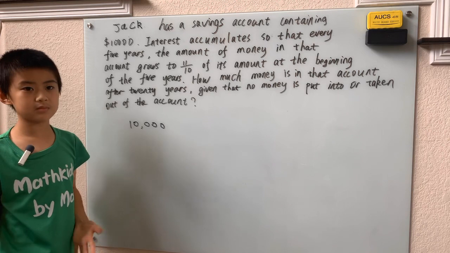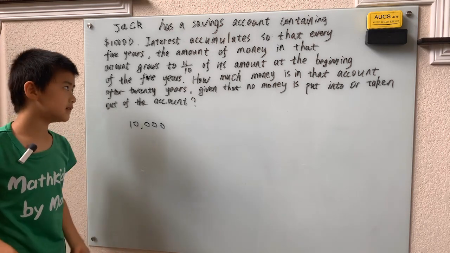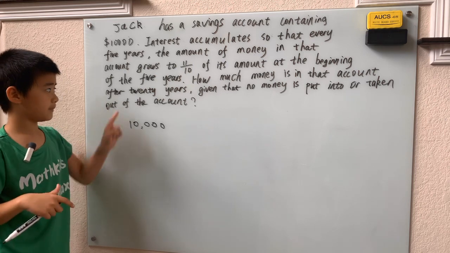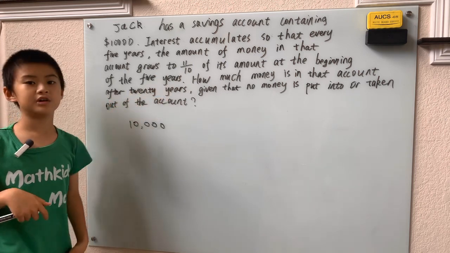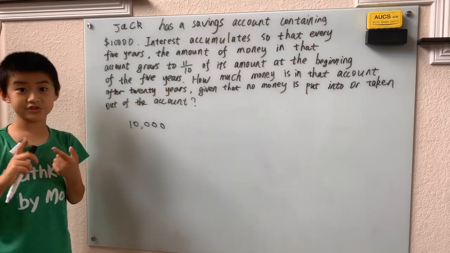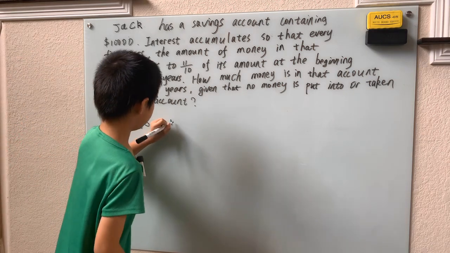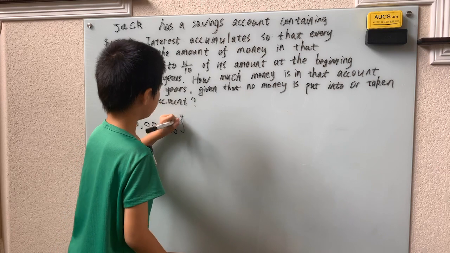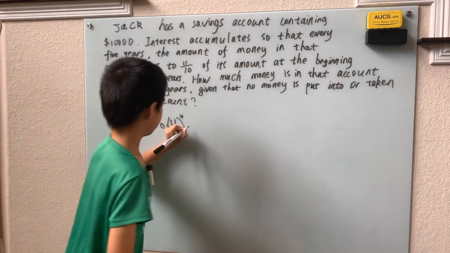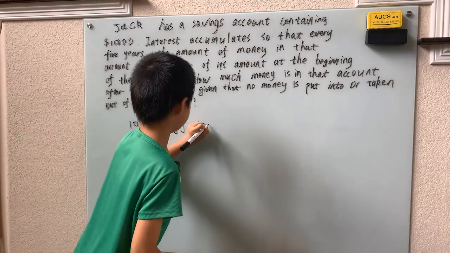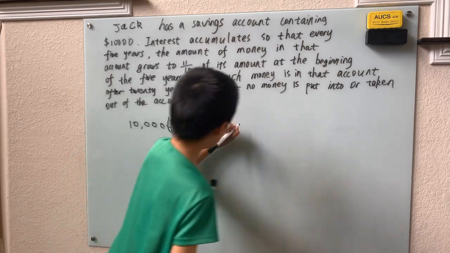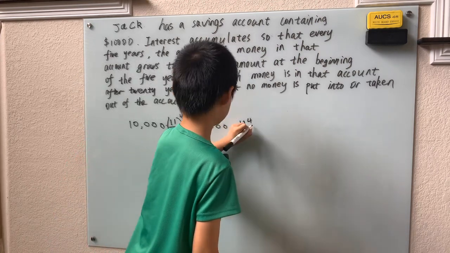And then same with 15. After 15 years, there's 11/10ths cubed. After 20 years, we have 11/10ths to the 4th. Now, we can write this as 10,000 times 11 to the 4th,